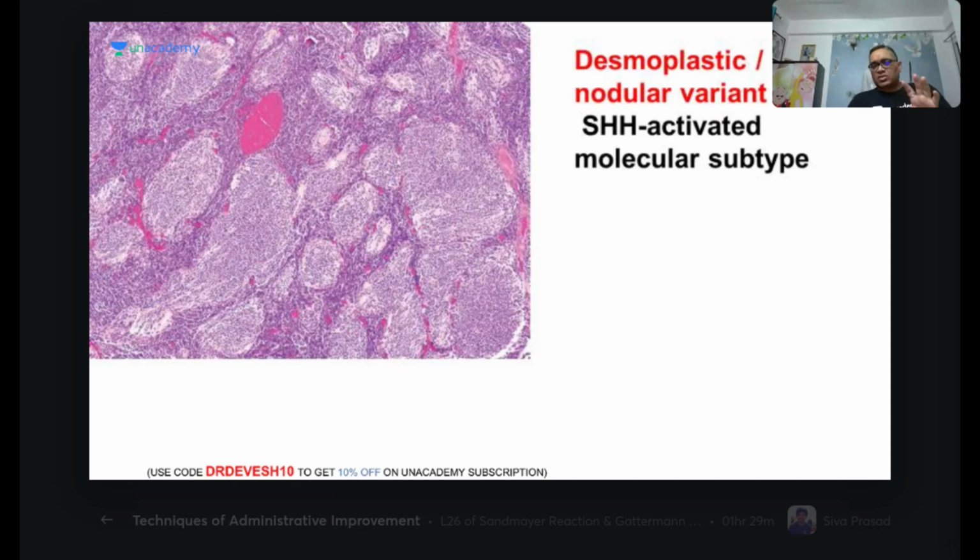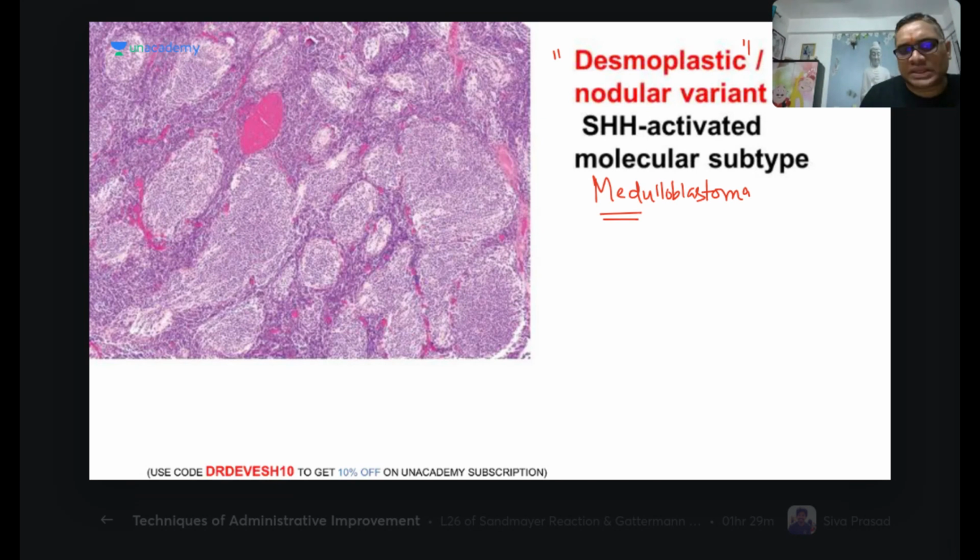Now I will show you a new point added in Neurobins: the desmoplastic or nodular variant of the medulloblastoma. What is happening in this medulloblastoma?